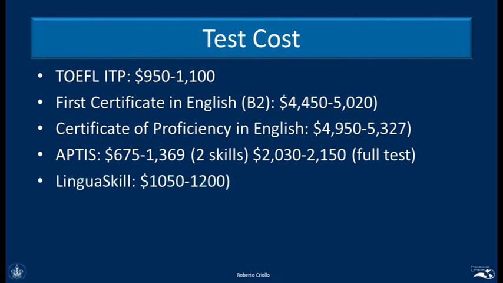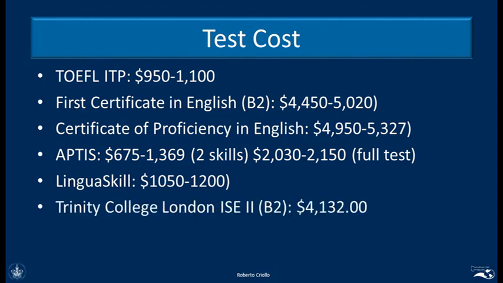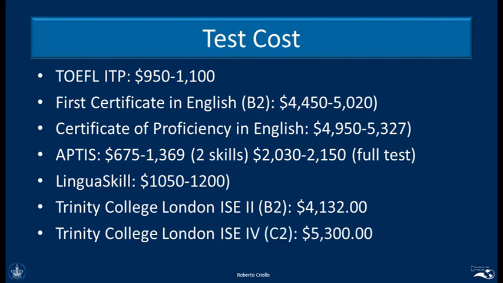Concerning Linguaskill, this costs between 1,050 pesos and 1,200 pesos. And of course, Trinity College London, the B2 test will cost about 4,132 pesos, whereas the C2 level of the same test will go over 5,300 pesos.